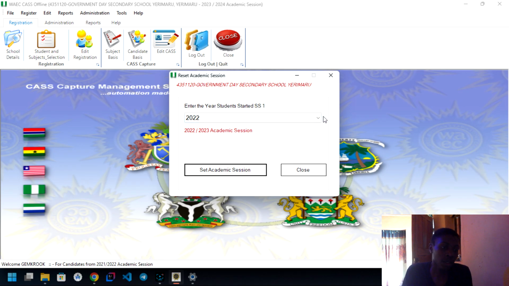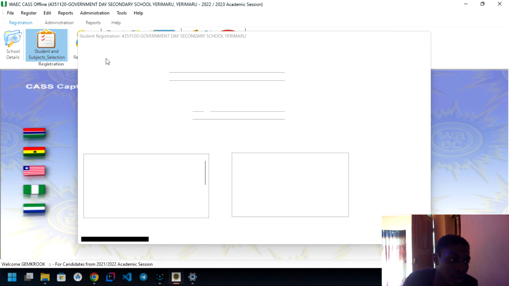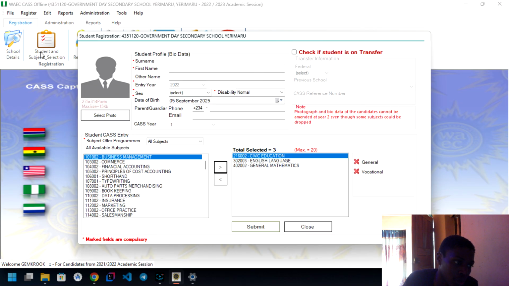their year 1 is going to start from 2022. That is when the student started the SS1, 2022. Then you select this. Now after selecting 2022, the next thing is for you to go to student and subject selection. Now you notice that 2022 is selected and unchecked, so you cannot update it from here.